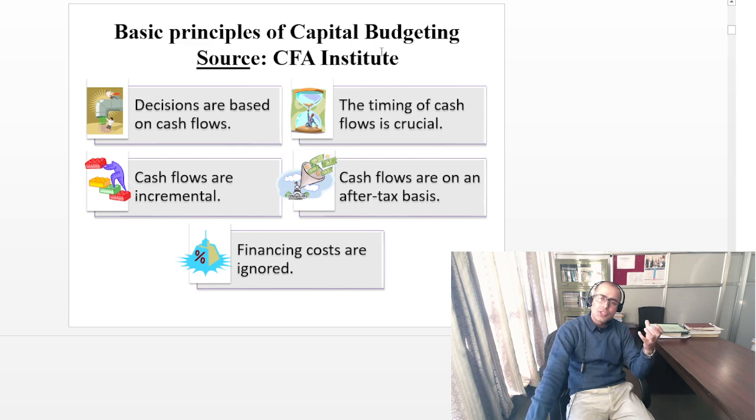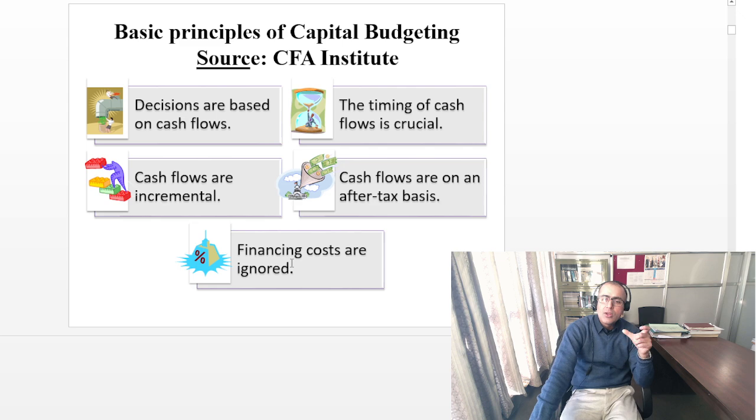Now let me clarify about the basic principles of capital budgeting here. That source is your CFA issued. First one is that decisions are based on the cash flows. Then timing of the cash flows is crucial. Cash flows that we consider while taking capital budgeting are incremental, and we would consider that cash flow on an after-tax basis.